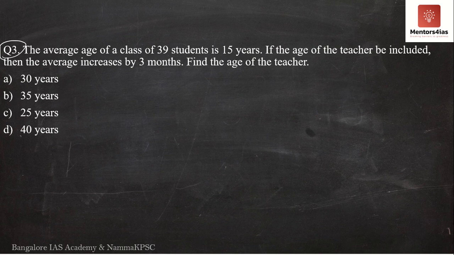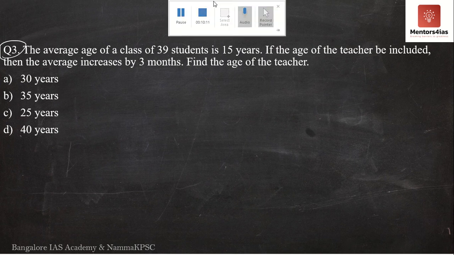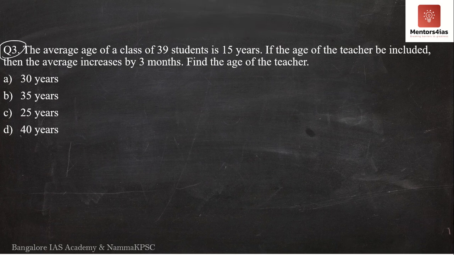the average age of a class of 39 students is 15 years. If the age of the teacher is included, then the average increases by 3 months. Find the age of the teacher. So we now want the age of the teacher. I'll represent the age of the teacher as T.